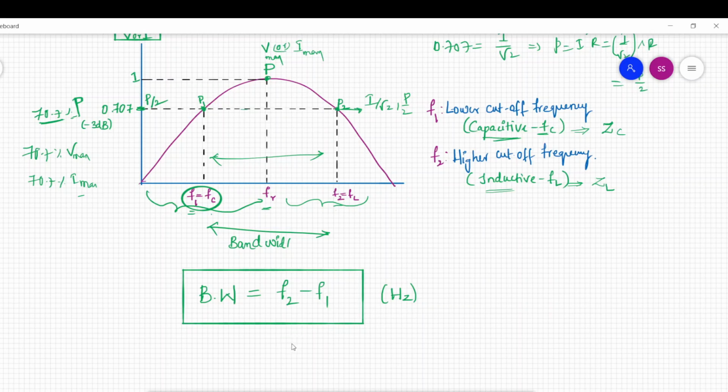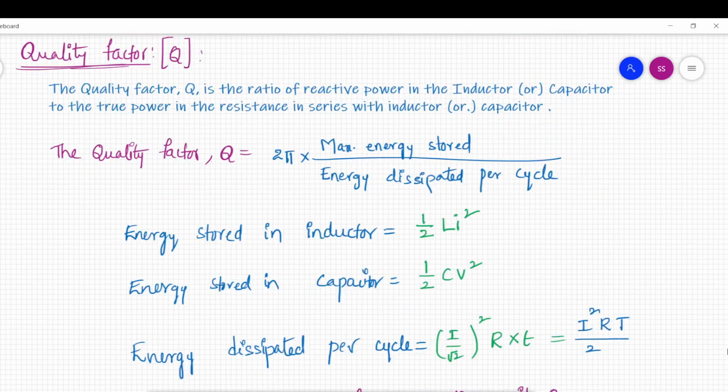Now let us define the third quantity, that is called quality factor. This quality factor will define the circuit's quality. So what is a quality factor? The quality factor Q is the ratio of reactive power in the inductor or capacitor to the true power in the resistance which is connected in series with the inductor or capacitor.